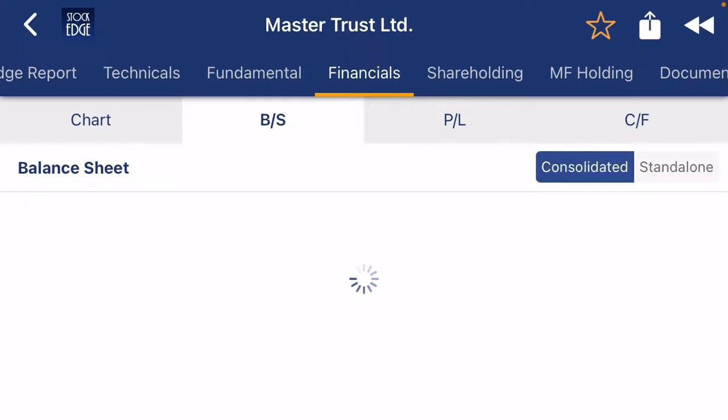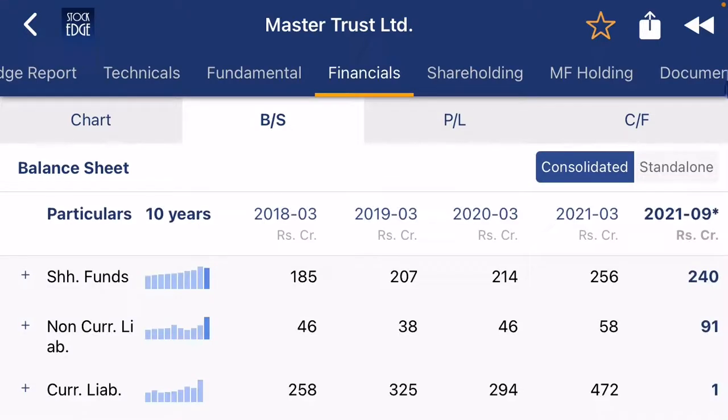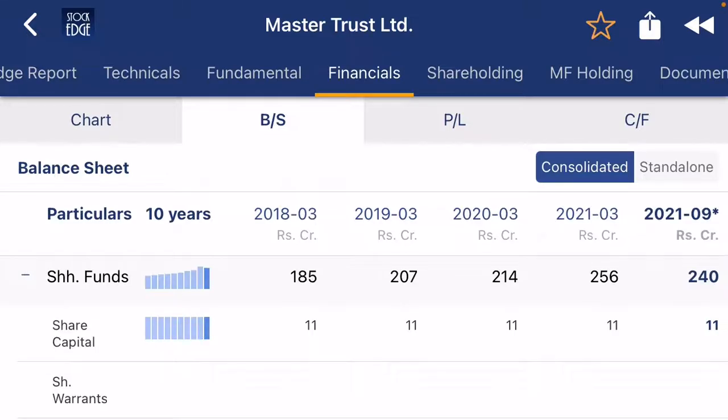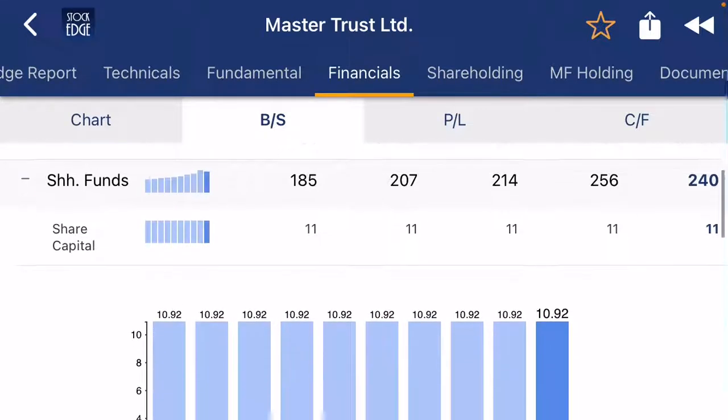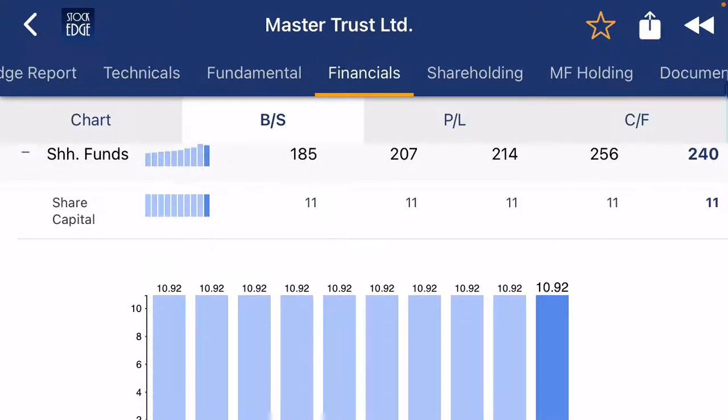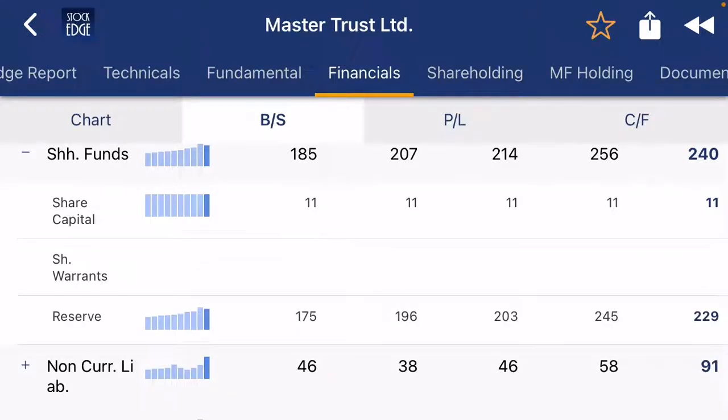You can see the balance sheet, and the company's shareholding fund is also increasing here. One positive sign that every good analyst wants to see is the share capital. You can see the company never diluted their equity share capital, which is a very ultimate sign for the company.